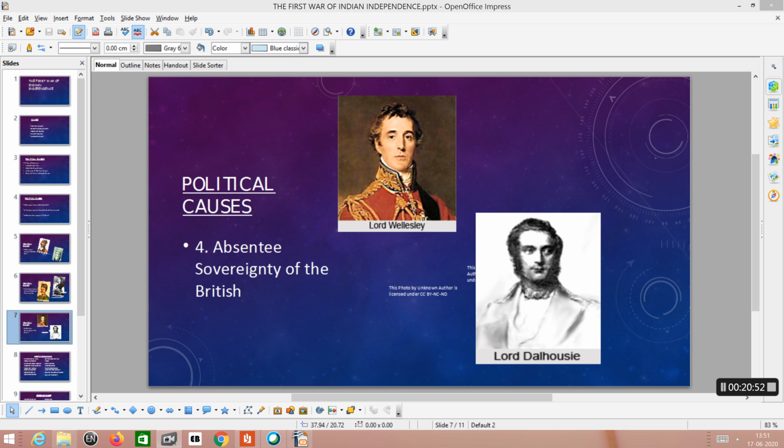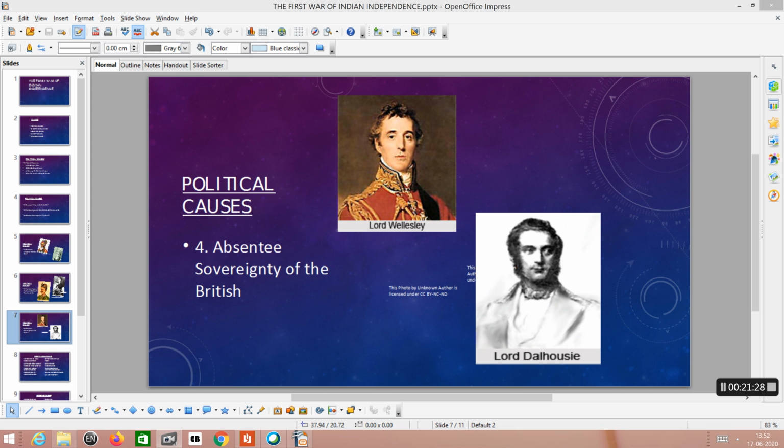They collected money from India through various policies, and they spent this money in their own country, that is in England. They were not ready to spend that money in India. Because of this reason, India became poor. This was known as the drain of wealth. So, this was another cause for the revolt of 1857.